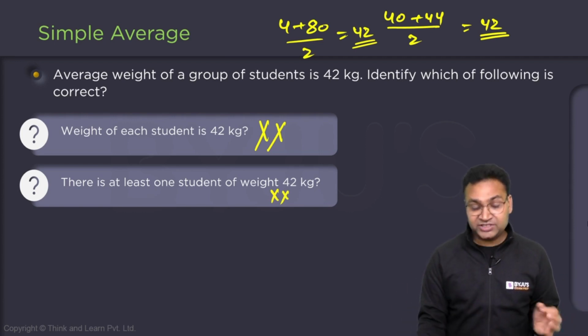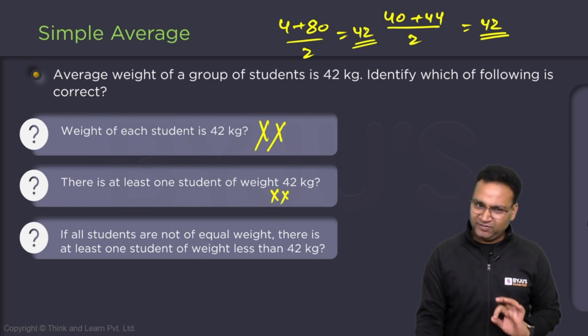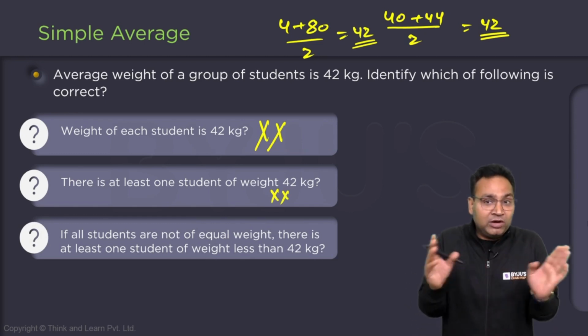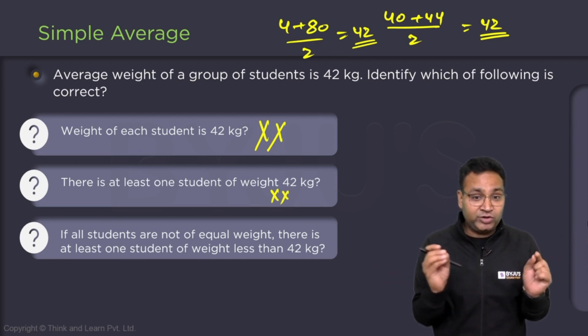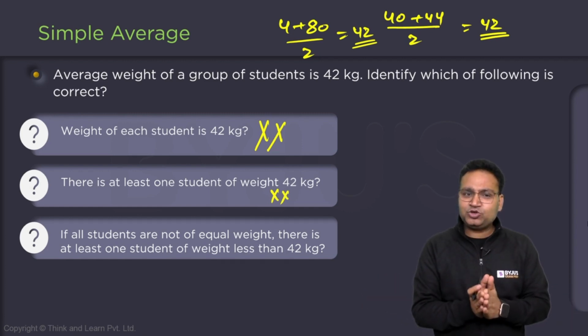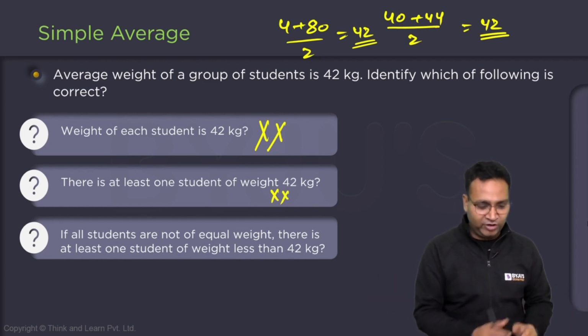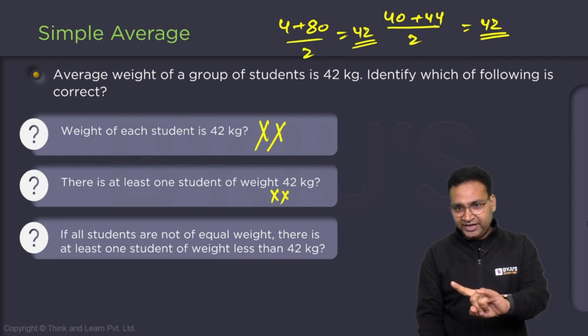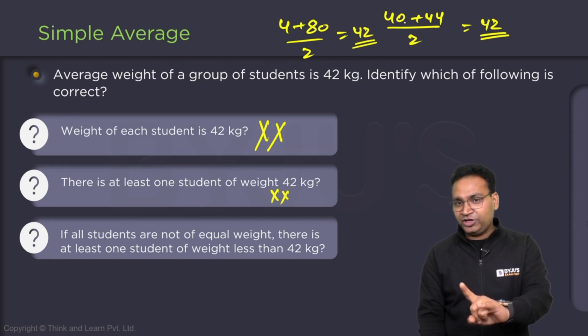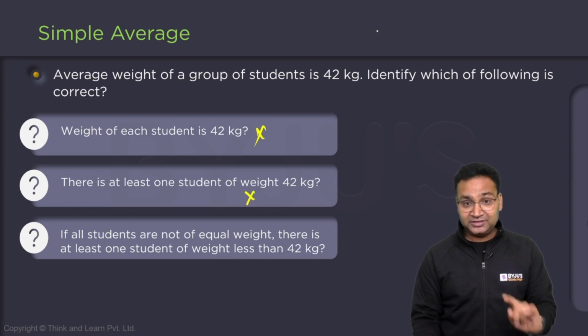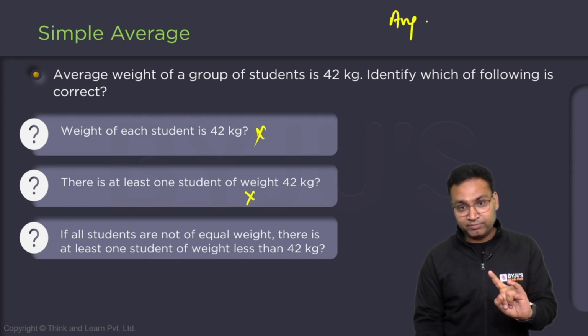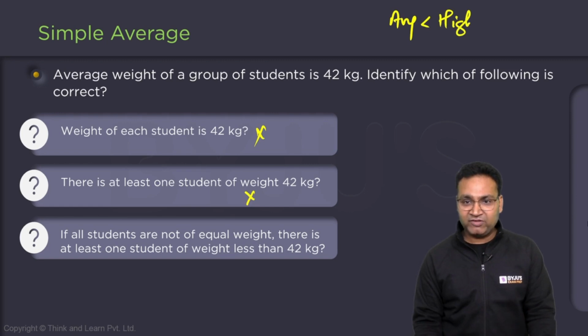Let me ask you a very simple thing. If it is given that all students are not of equal weight, because if all are of equal weight, everyone is of 42 kilogram, can I say there should be at least one student of less than 42 weight? In the two examples we have seen, one number was less than 42, one number was more than 42. So we can clearly understand that the final average must be less than the highest value in the group and more than the lowest value in the group.